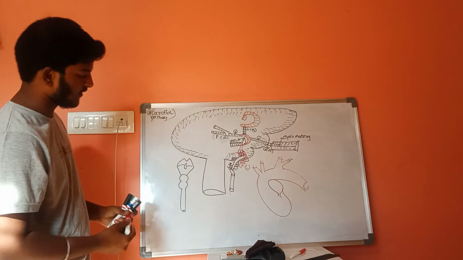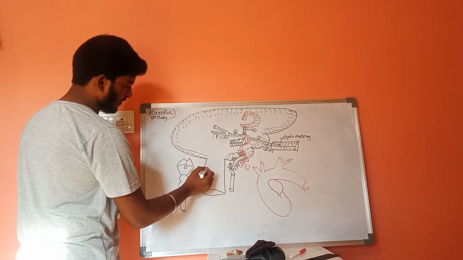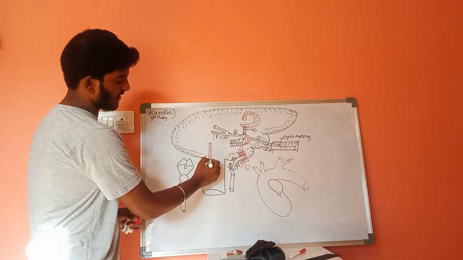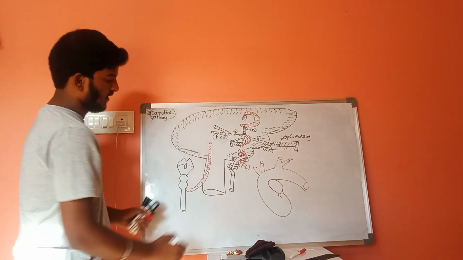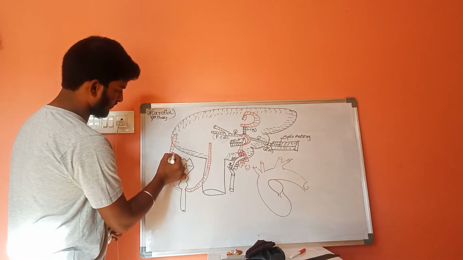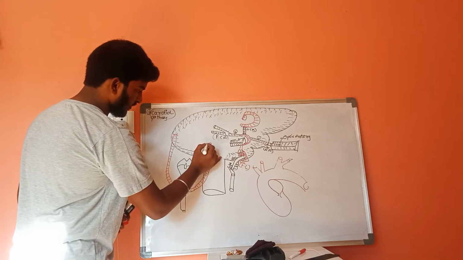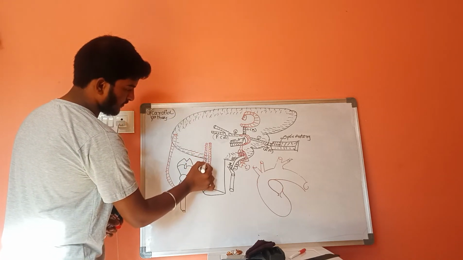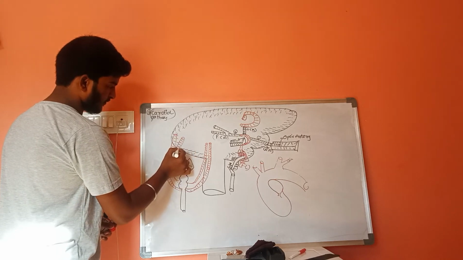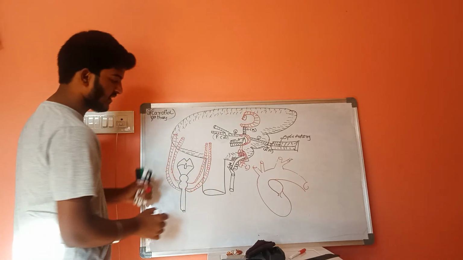From here, one type of arteries are called posterior cerebellar arteries, and another type is inferior cerebellar arteries, and another important type is posterior cerebral arteries.